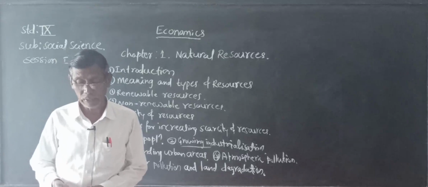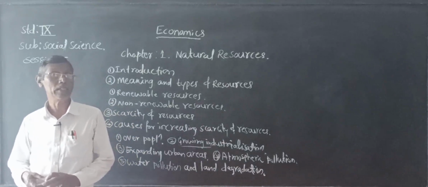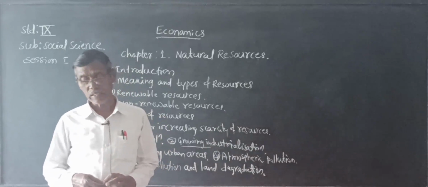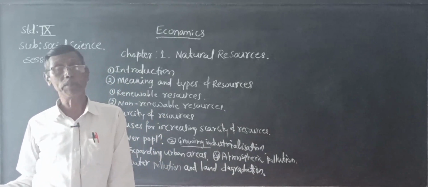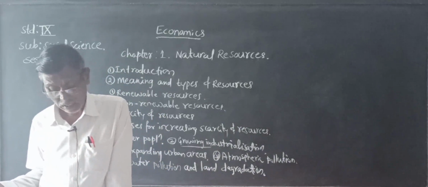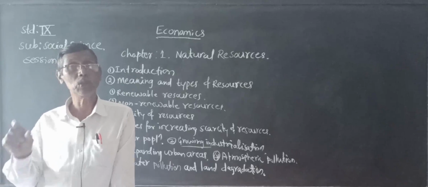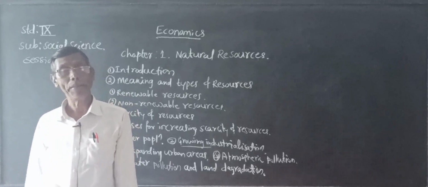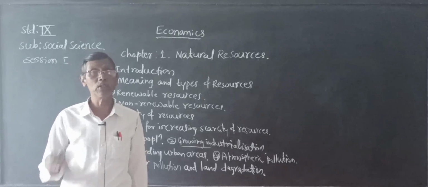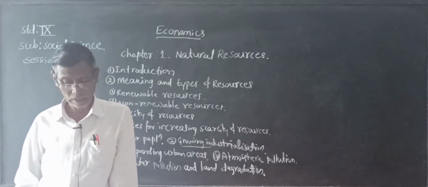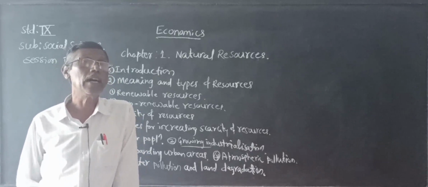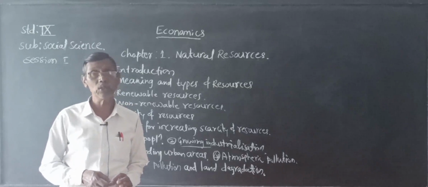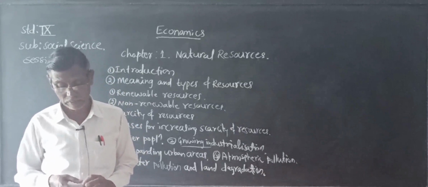This reduces the availability of clean air. That is air pollution. So you have to reduce the use of fossil fuels like coal. Use coal, diesel and petrol in a limited way, and you have to stop the air pollution because they release harmful gases into the atmosphere. Therefore, we have to reduce the use of all these fossil fuels.